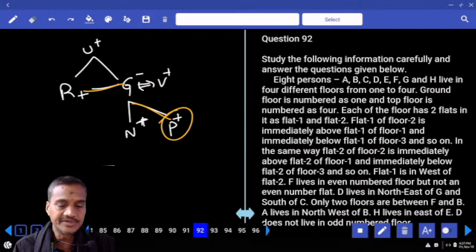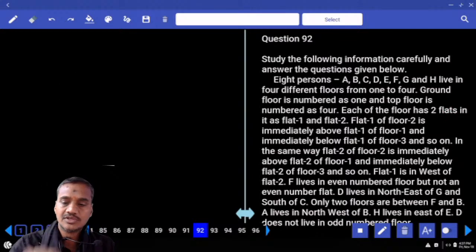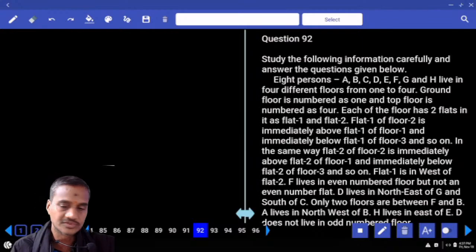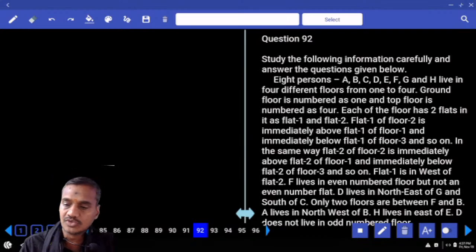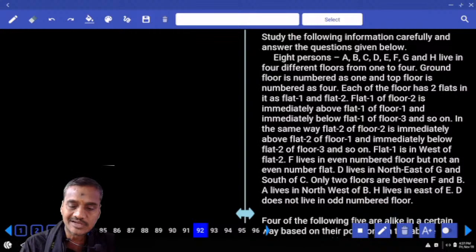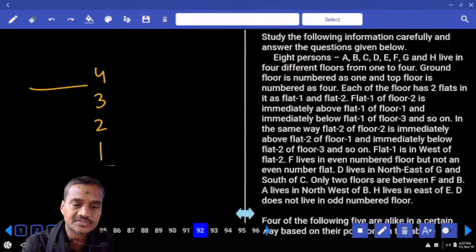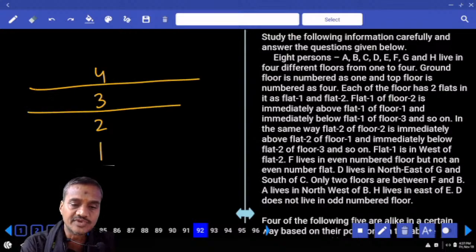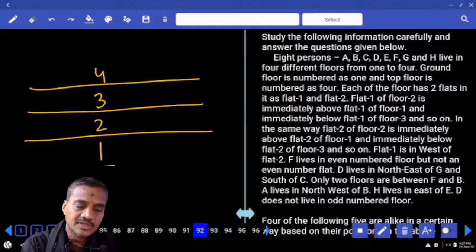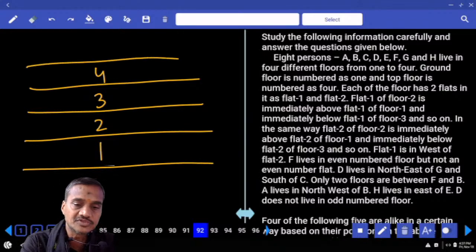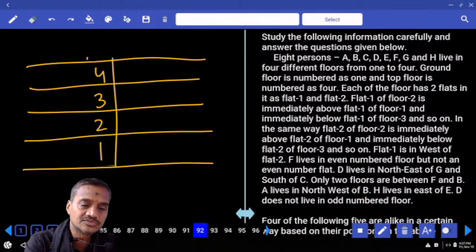Then 92 to 96, it is based on floors. And how many floors do we have? There are exactly 4 floors, ground floor and so on. And in each floor there are exactly 2 flats. So floors 4, 3, 2, 1, there are 4 floors and 2 flats each. Now whenever floors and flats are given, in general they will be easy. So work out this one in the first priority. Please do not get scared about this one.